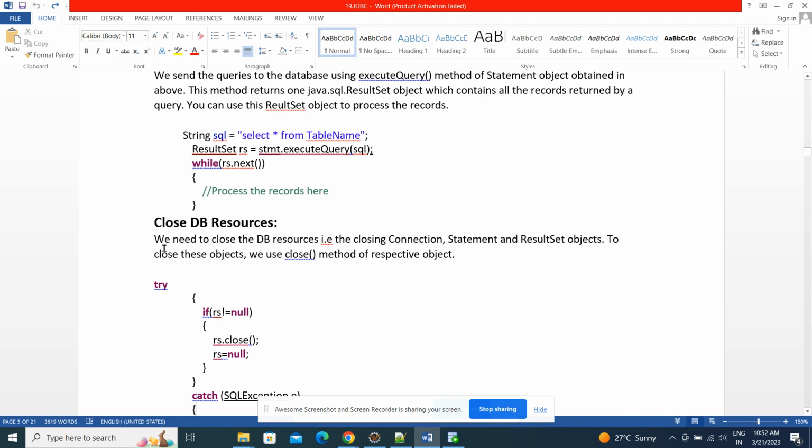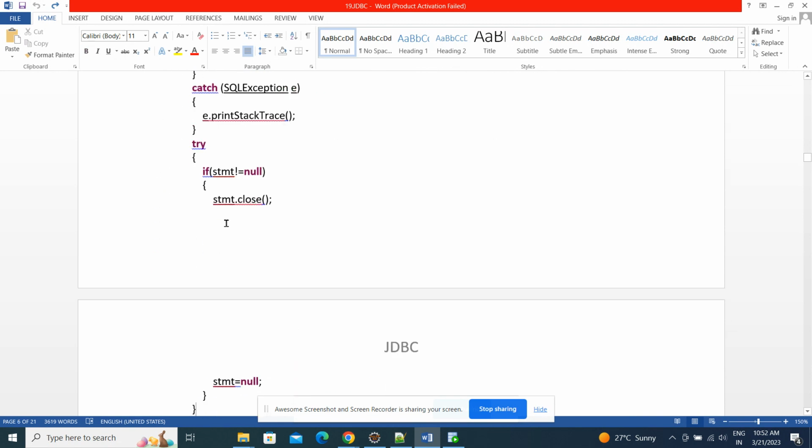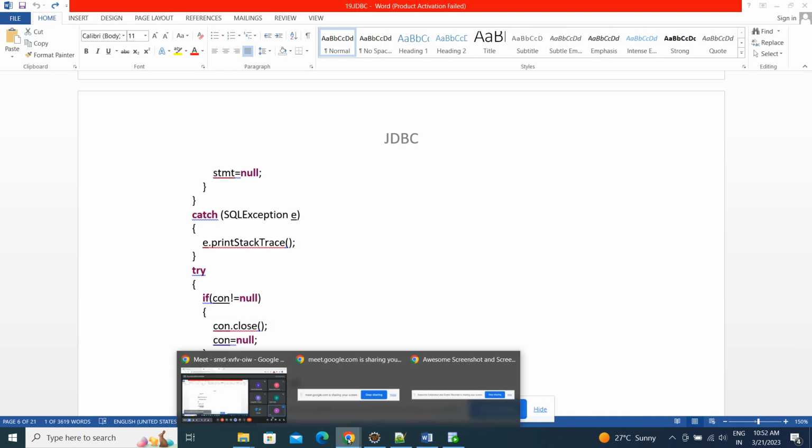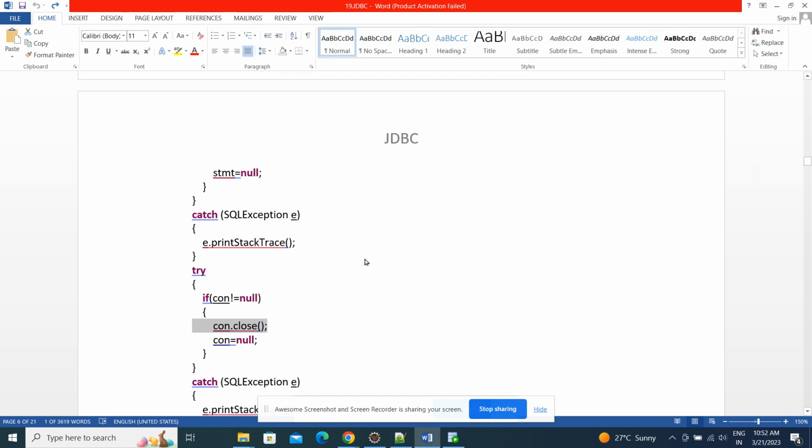At the end, we need to close the DB resources. We need to close the connection which we got by using the URL, username and password. We close the result set, close the statement, and last, the connection also we need to close. Con dot close. This is very important. Rest of the things are no issue, but this is the last one. It is compulsory that we close this connection. Okay, those are the steps.